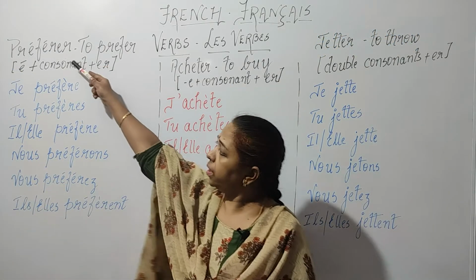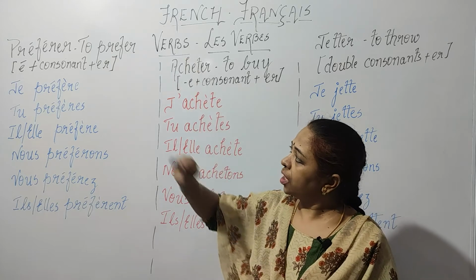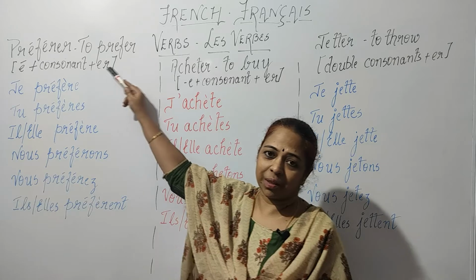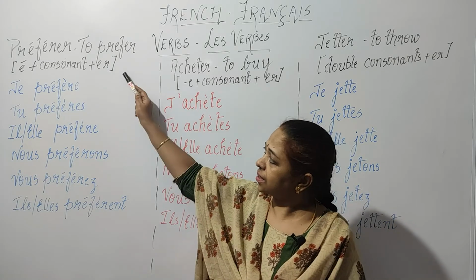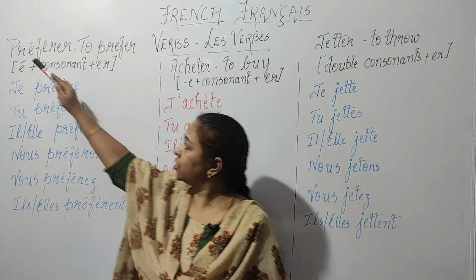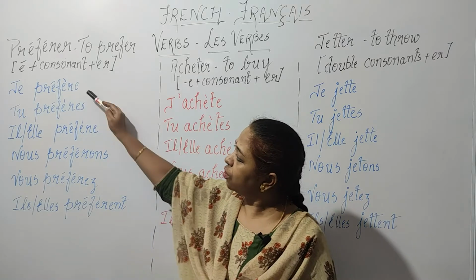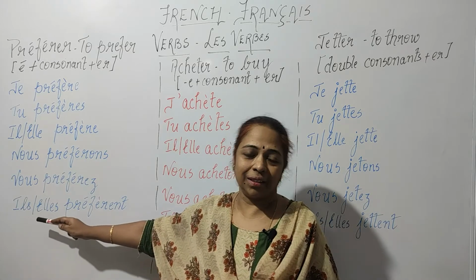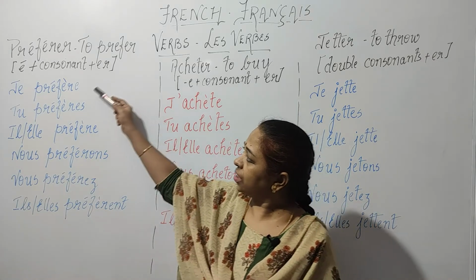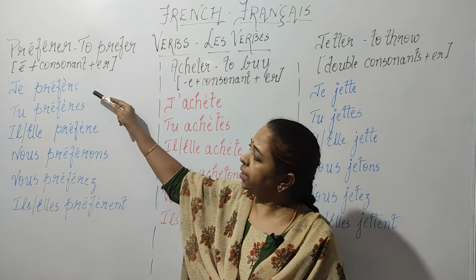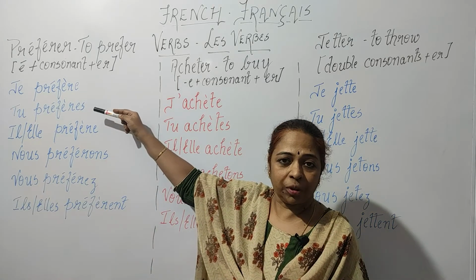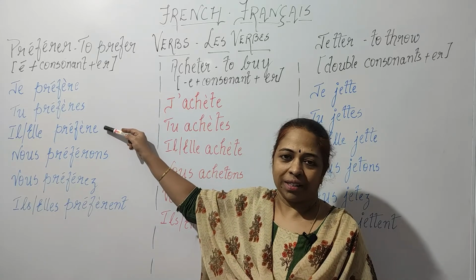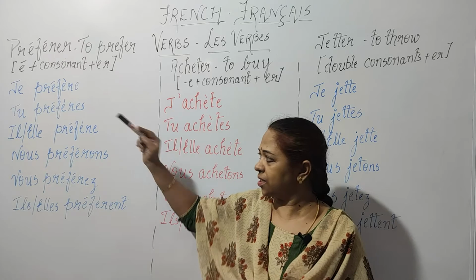You have préférer, that is to prefer. Now over here, E accent followed by consonant plus ER. In this case, the E accent changes to E grave for je, tu, il, elle and ils, elles in the plural. So let's check it out. Je préfère, I prefer. Tu préfères, you prefer. Il, elle préfère, that is he or she prefers.